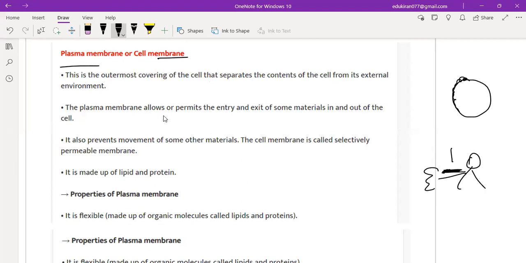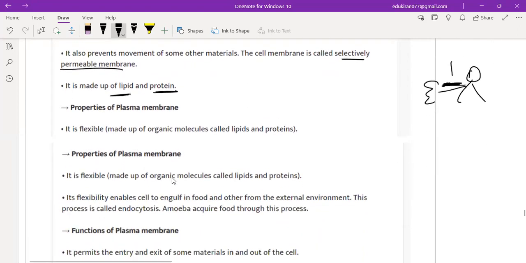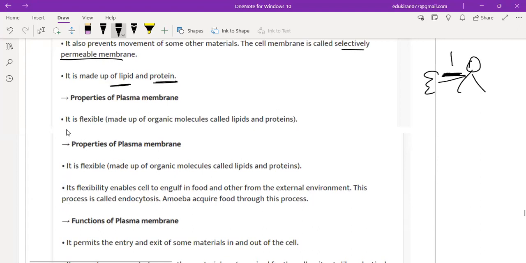The plasma membrane allows or permits the entry and exit of some material in or out of the cell, because it is the layer. If something is coming, they have to take the permission of the plasma membrane. If something has to go out, they have to take the permission of the plasma membrane. And it also prevents movement of some other material. The cell membrane is called selectively permeable membrane. Why selectively? Because they don't allow everything. They select and then they allow. And this plasma membrane is made up of lipid and protein. Clear?